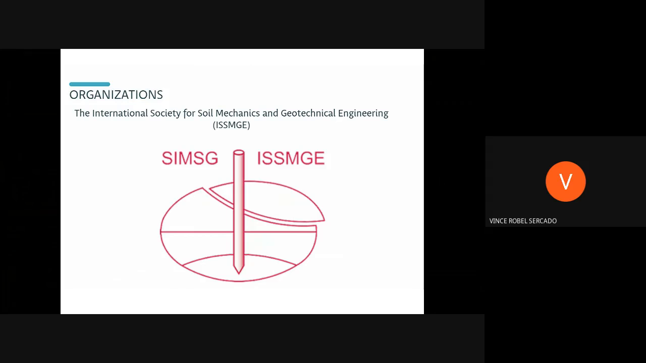Okay. The first organization that is related to geotechnical engineering is the ISSMGE, or the International Society for Soil Mechanics and Geotechnical Engineering. It was founded in 1936 at Harvard University in commemoration of its 300th anniversary. This organization holds a